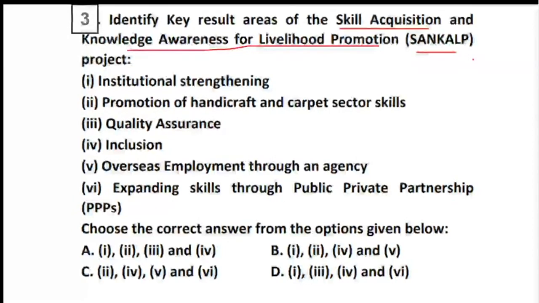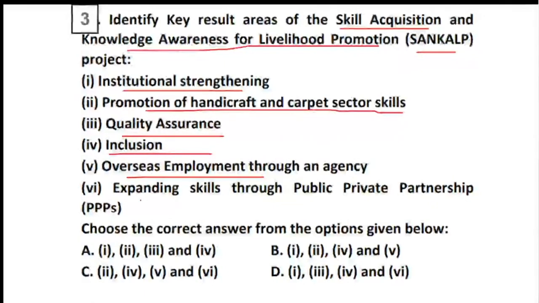It talks about a project consisting of key areas, including institutional strengthening, promotion of handicraft and carpet sector skills, quality assurance, inclusion, overseas employment, and expanding skills through public and private partnership. So you have to select the right options with respect to the key result areas of SANKALP, which are given below.